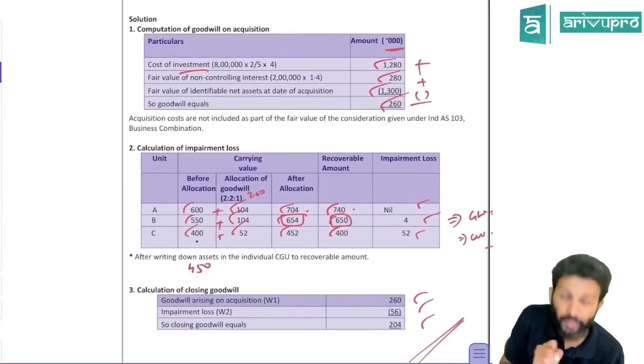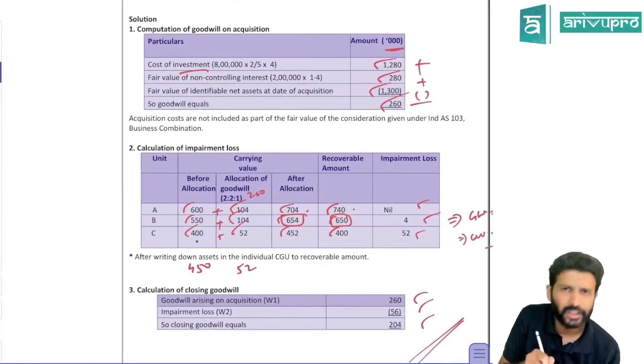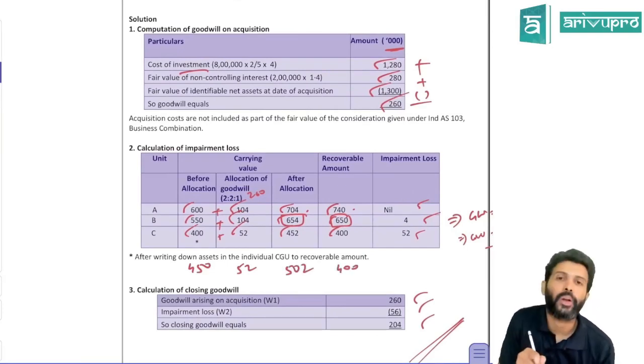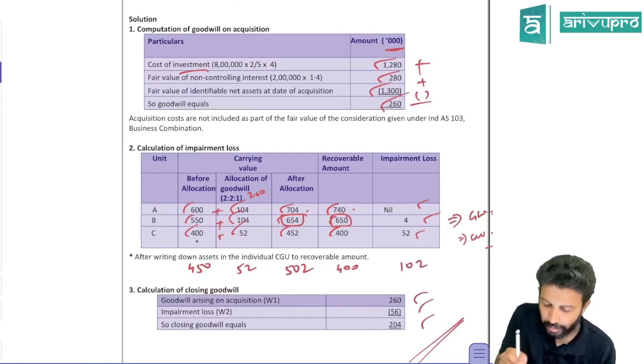Carrying amount, let me take it as 450 only. How much goodwill will you allocate? Still 52 only. That means this will become 502. Recoverable amount is 400. That means how much will be the impairment loss? Impairment loss will be 102.